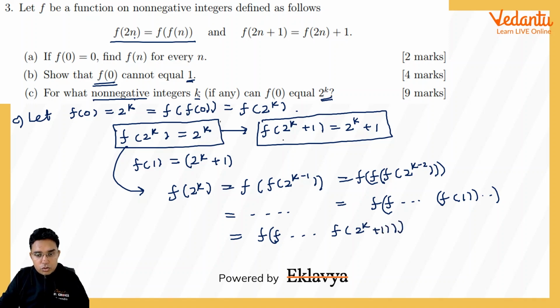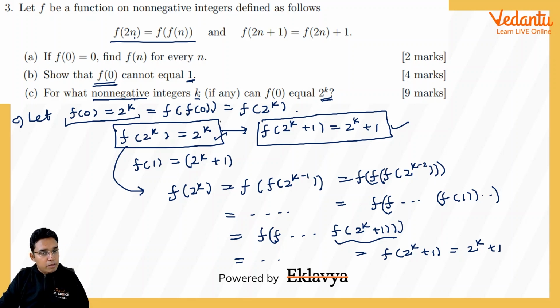Now because f(2^k + 1) is 2^k + 1, every time we will be getting 2^k + 1. So if we keep on doing it, in the end we will be getting f(2^k) equal to 2^k + 1 only, using this definition. But as you know, we proved f(2^k) is equal to 2^k also, with the assumption that f(0) is equal to 2^k.